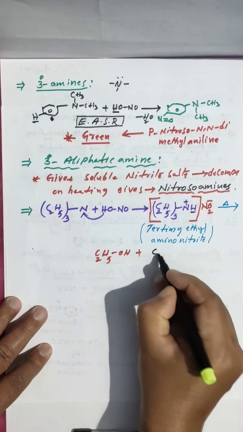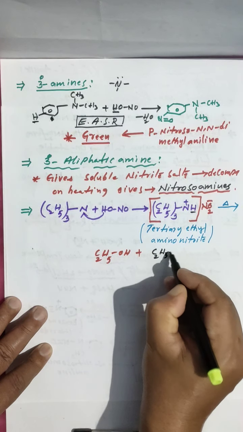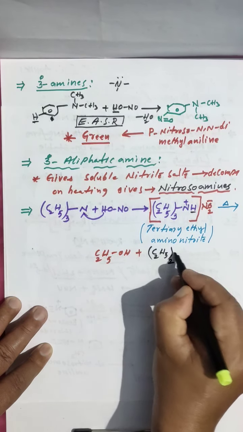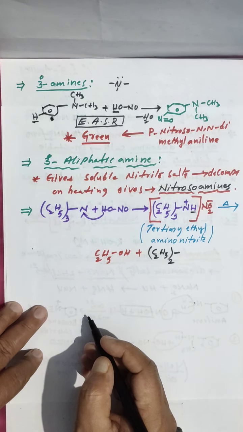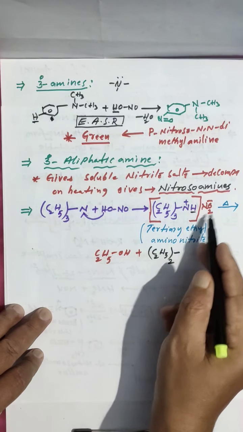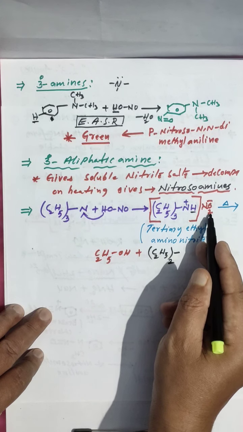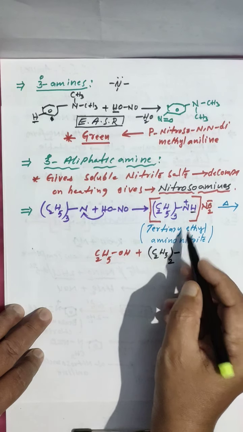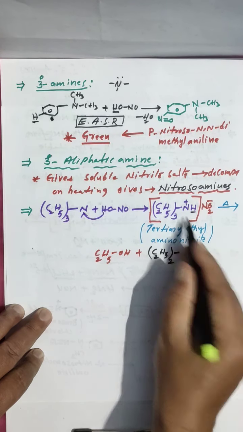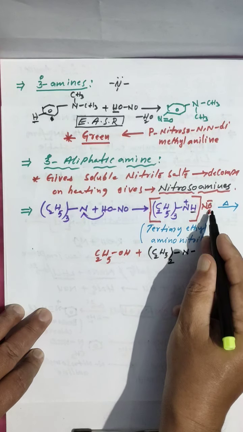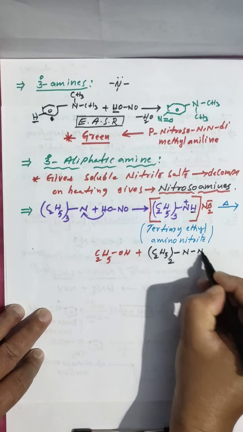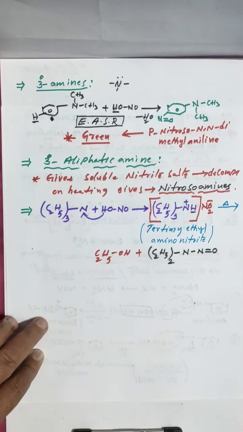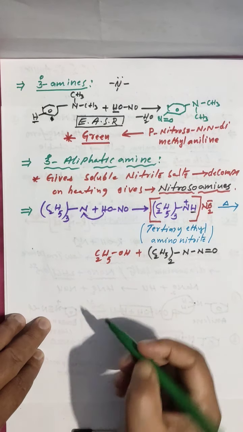Remaining, what we have? C2H5 taken twice, and here 1 oxygen gone. Remaining we have nitrogen here, and NO group is there, N double bond O. This is the final product. What is the product name?